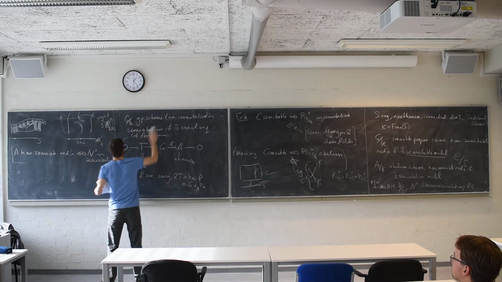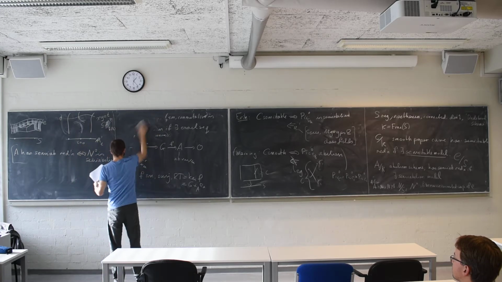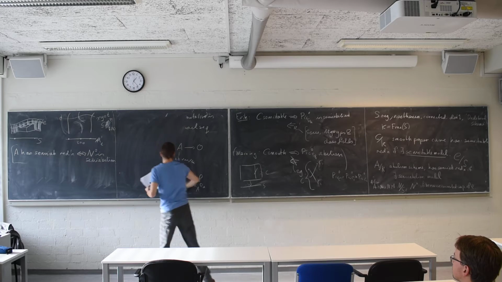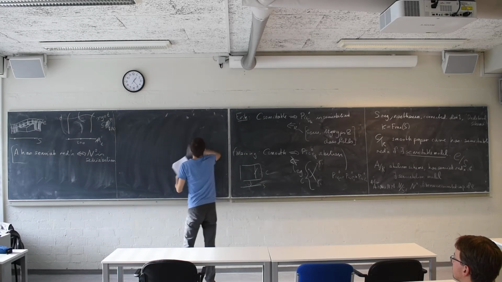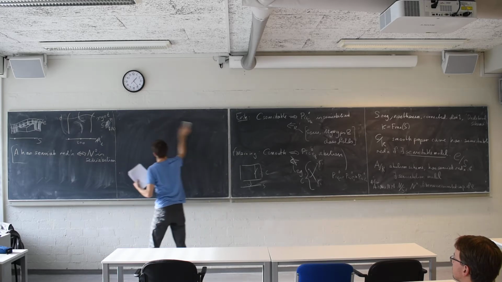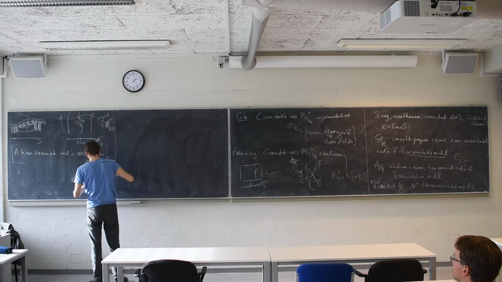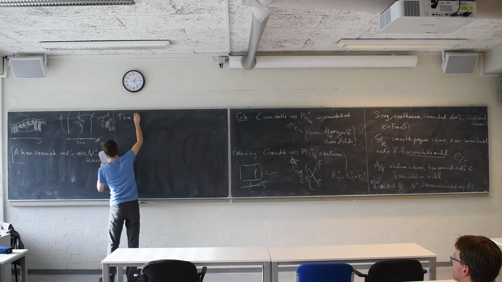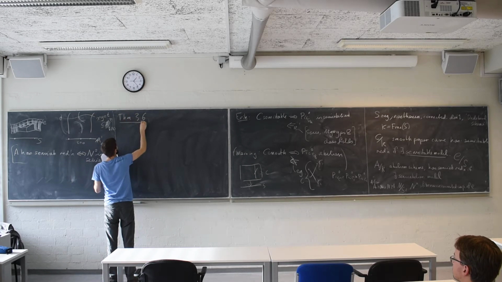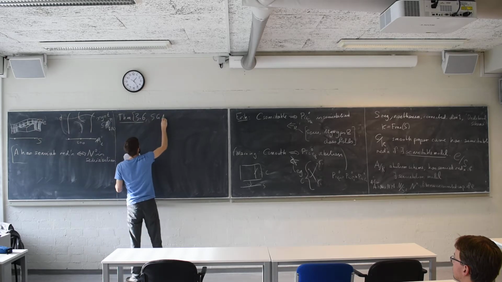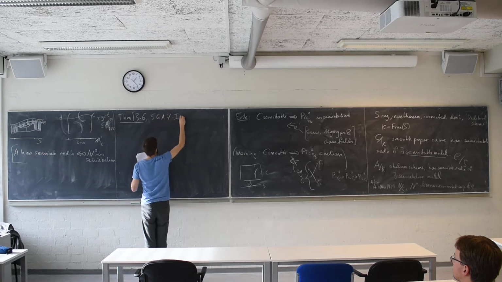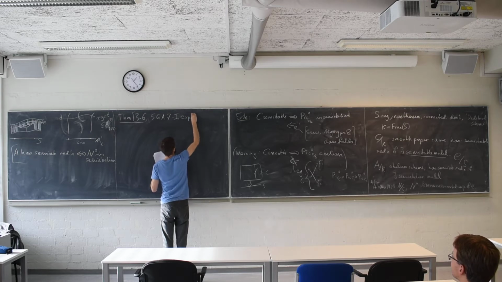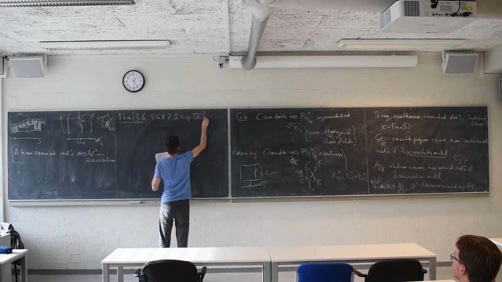Okay, so let's take Theorem 3.6 of SGA 7 part 1, exposé IX.